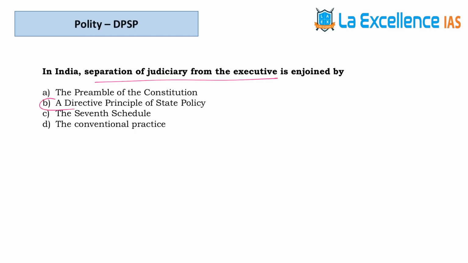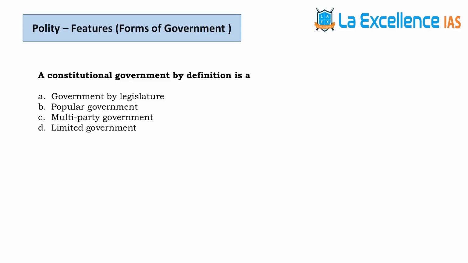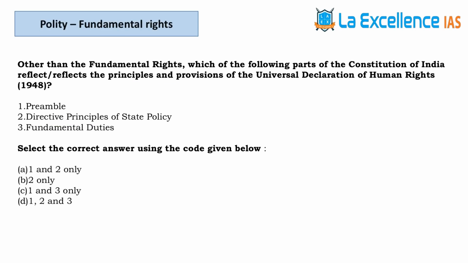It is Article 50 DPSP. Next question is with respect to the budget. Answer for this is D. The next question is about the constitutional government. Constitutional government is always a limited government. Next question is about Universal Declaration of Human Rights. Answer for this is D.